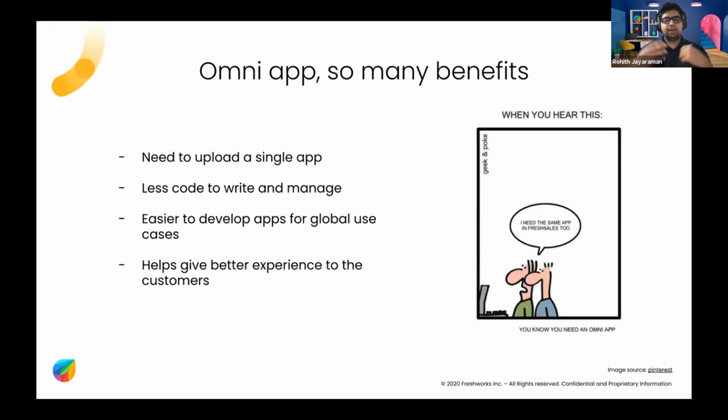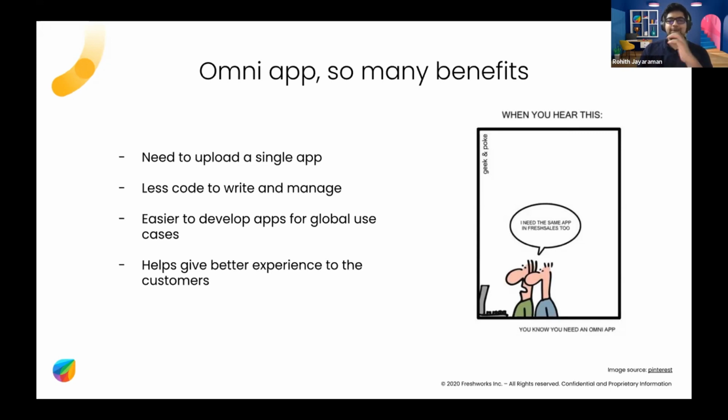And lastly, it gives a better experience to the customers as well, right? Because a customer who's already used your app in one product, if he's using another product and he wants the same integration or use case, then obviously it'd be great if he could have the same experience because he already knows the interface, he knows where things are, and that will give him a more seamless transition of using an app between two products. And so that's another place where it makes so much sense to have an Omni app. So these are just some of the benefits of an Omni app.